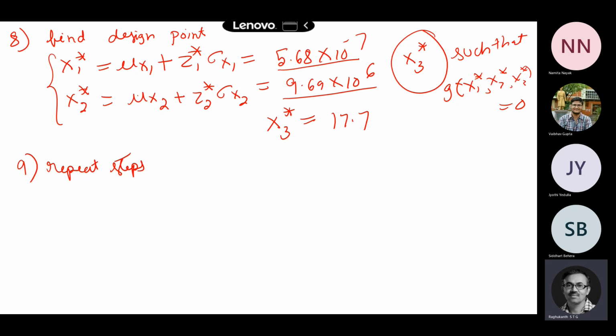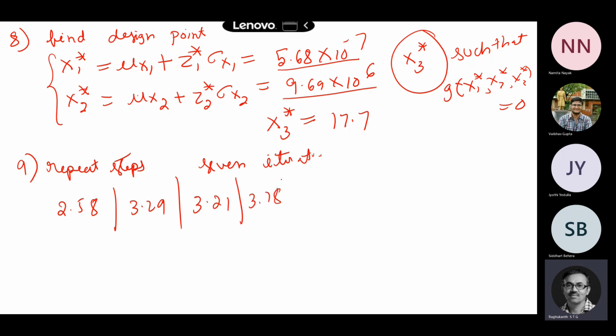I think this problem you have to do on a computer, then it will be very easy. So 7 iterations may be required, 7 or 8 or whatever. First beta came out to be 2.58 in the first iteration. The second iteration turns out to be 3.29, then 3.21, then 3.18, then 3.18, then 3.18, then 3.18. Beta converges automatically in 4 steps, but for the design points, in the 6th iteration,